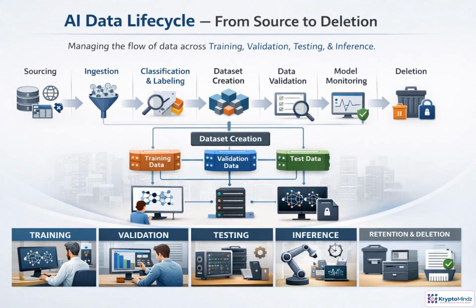Think of AI data as moving through a controlled lifecycle, not as a one-time upload. Data is sourced, ingested, classified, labeled, transformed, and assembled into datasets before it supports training, validation, testing, or inference. At each step, governance should answer 4 questions: who owns the control, what approval is required, what gets logged, and what evidence proves it happened.